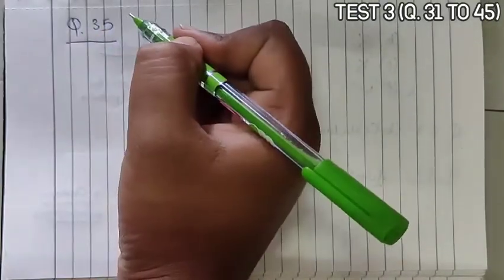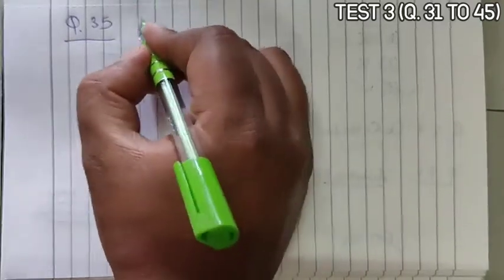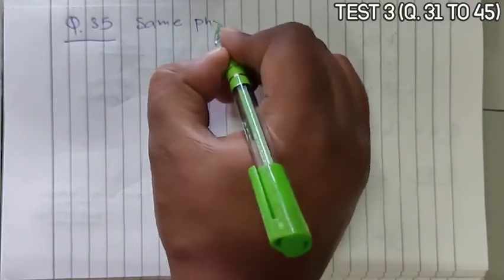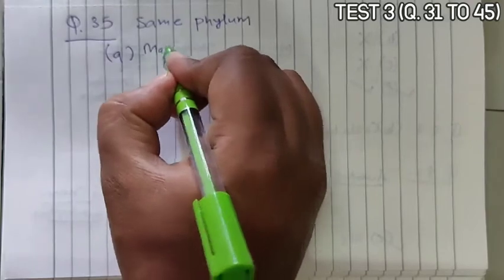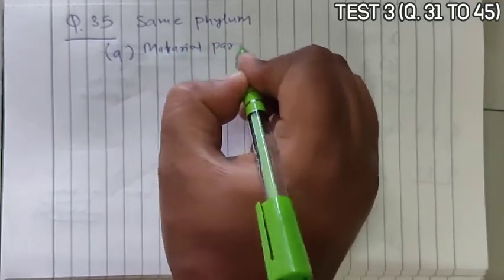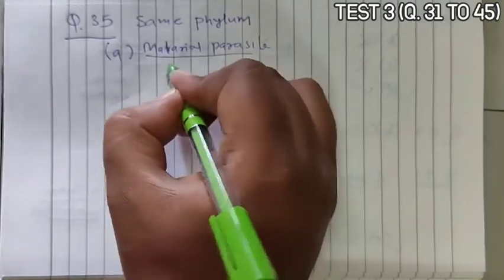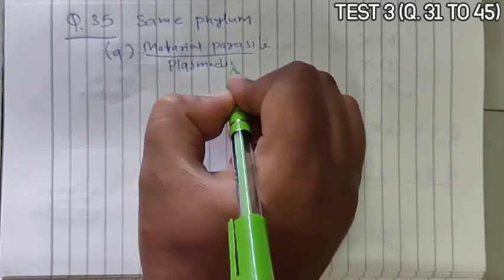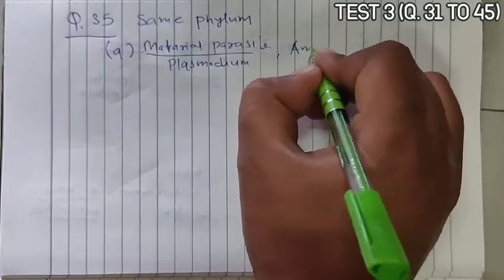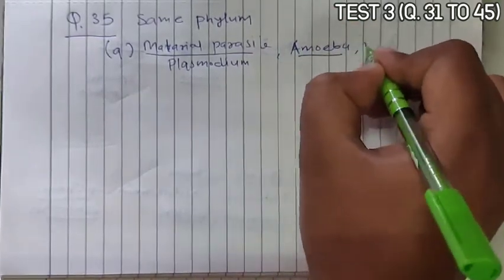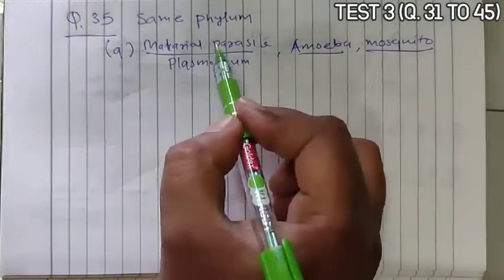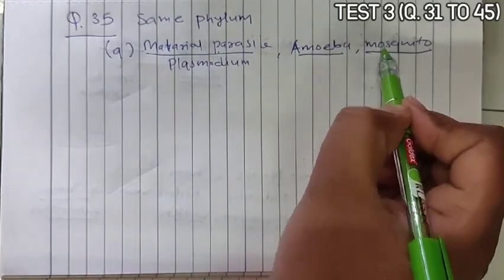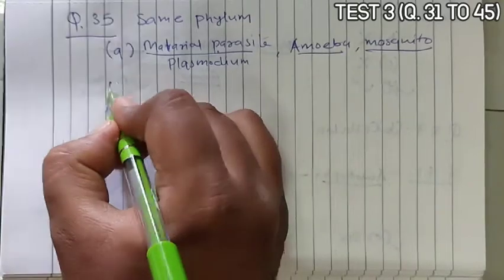Now next, question 35. Which of the animals belong to the same phylum? We have to select the set which includes examples of the same phylum. Now option A is given as malarial parasite. Malarial parasite, you know, is Plasmodium, which belongs to Protista. Then amoeba is a protozoan, and mosquitoes are insects. So these belong to Protista, and this belongs to Animalia. So the kingdoms are different, so they cannot have the same phylum.